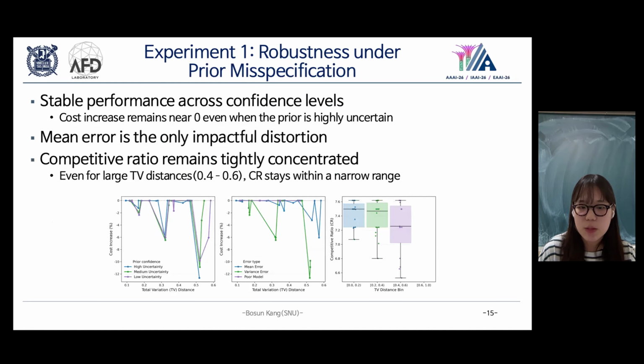This result can be explained by how the threshold is determined. In most cases, the expected horizon E of t is larger than the buy cost b, so the decision depends mainly on the survival function S of t, not on the local features of the prior distribution. As a result, moderate misspecification does not significantly change the buying time.